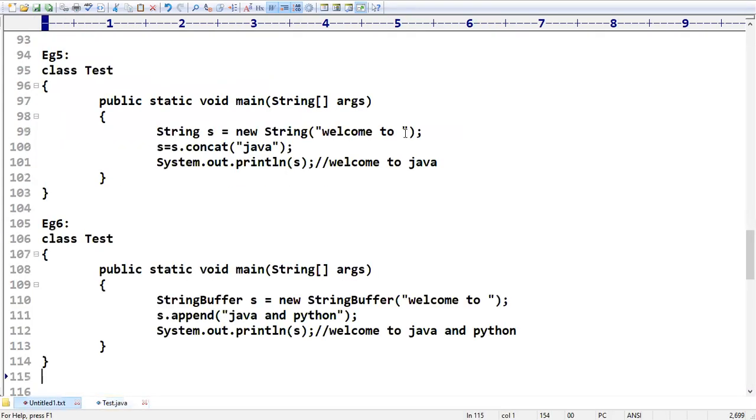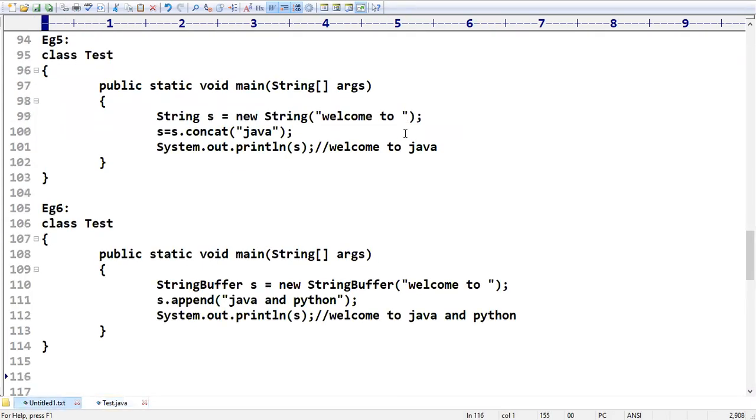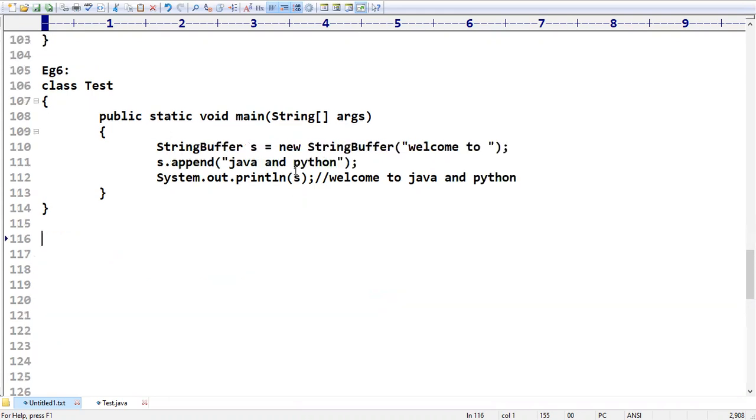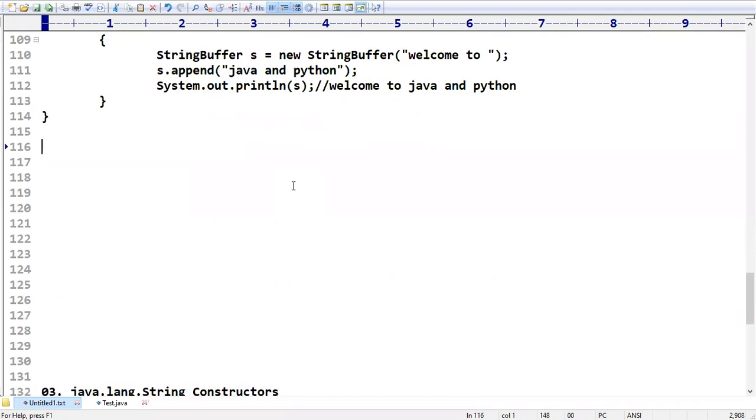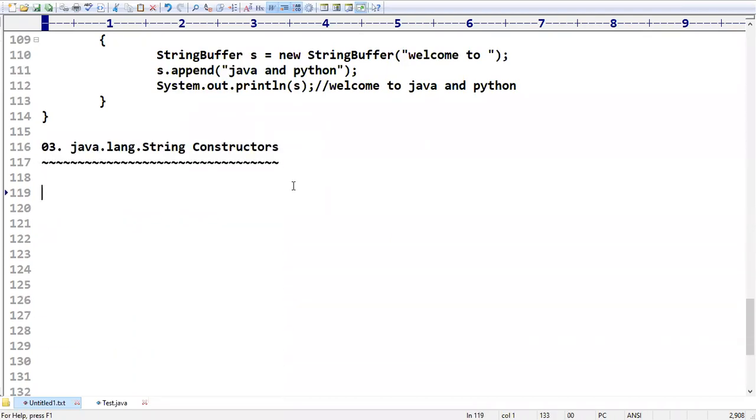Okay, sir, hope the concept is very clear for you people. With this introduction to the string concept and why we need to go for it, all these things are very clear for you people. Do you have any doubts up to this? Please confirm, friends. Is everything clear? Excellent. The next thing is, I want to start a new topic, which is constructors in the string class.